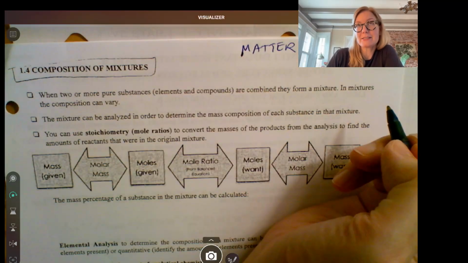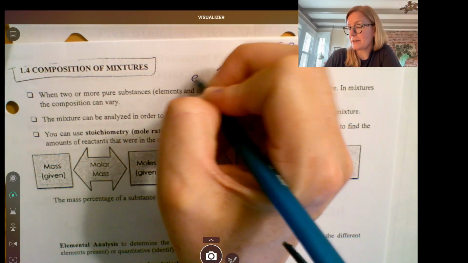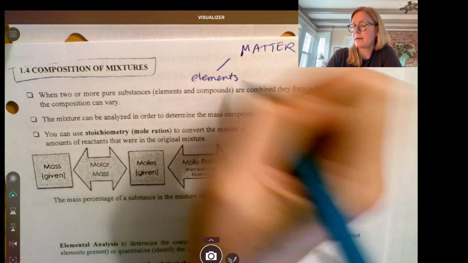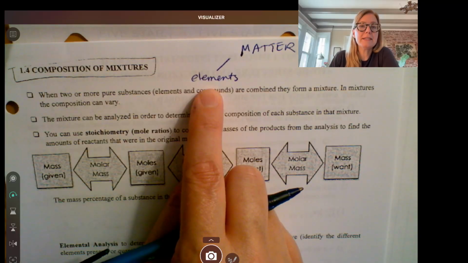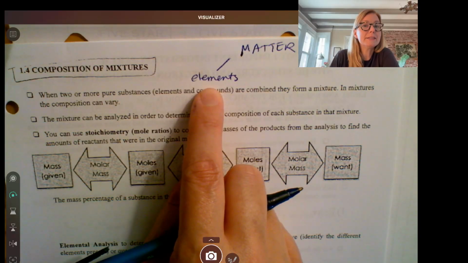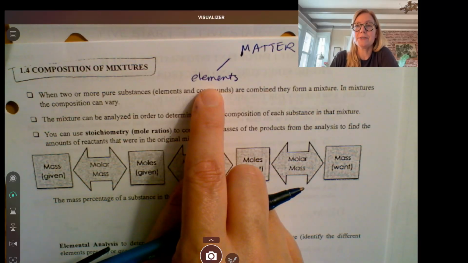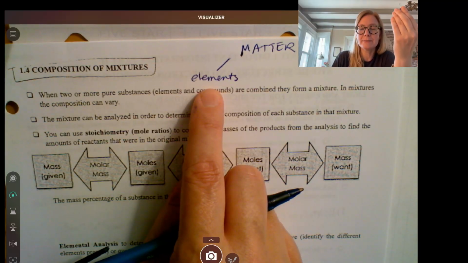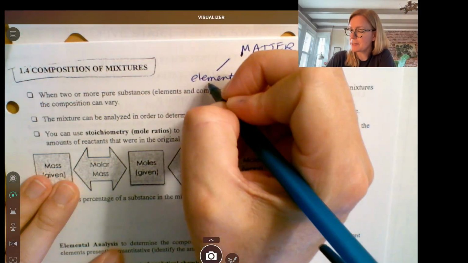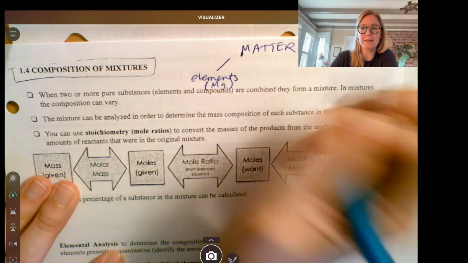Matter can be divided into kind of 3 categories. There's things that are elements. These are on the periodic table. So pure elements are things like magnesium or a piece of iron or helium gas. Those are all elements. All the atoms are the same. So if you have a piece of magnesium, all the atoms are magnesium. If you have a balloon filled with helium, all the atoms in there are helium. So this is something like Mg, okay, for magnesium.